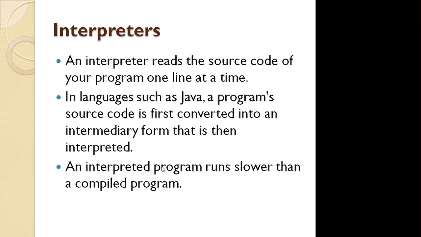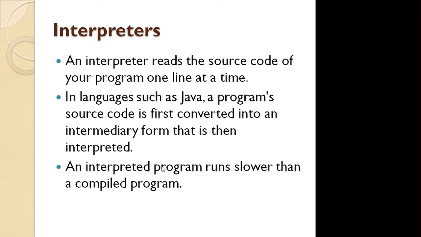After reading, it gives the errors, if any. Then you have to solve that error. If there is no error, it will move towards the next line. If errors are there, you have to solve them, and after solving, it will move towards the next line. This way the interpreter works.